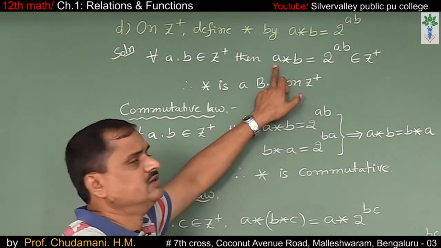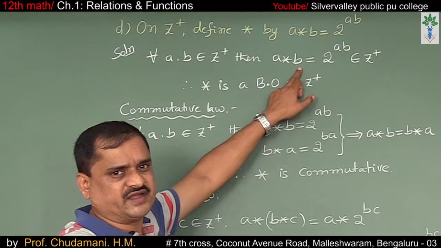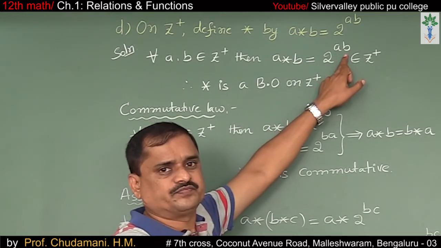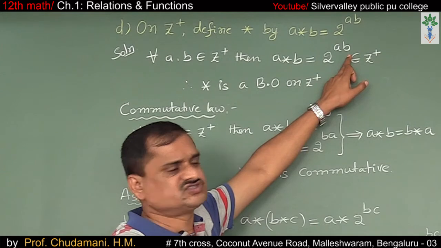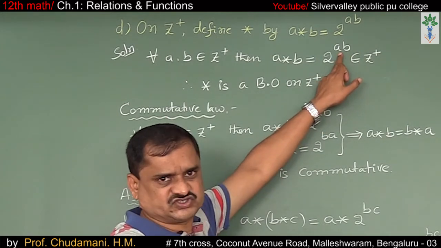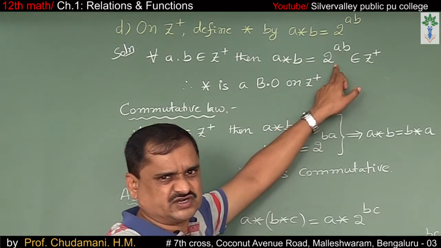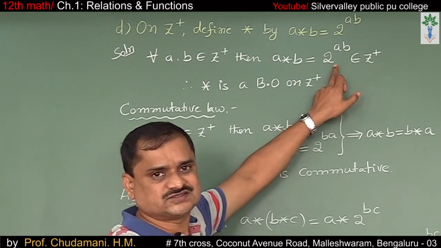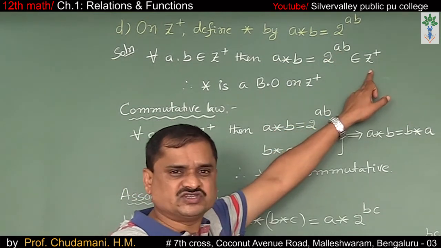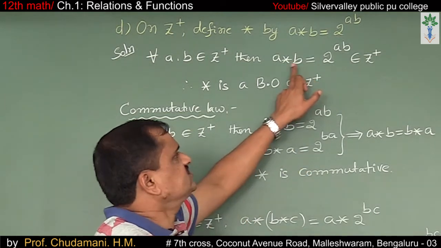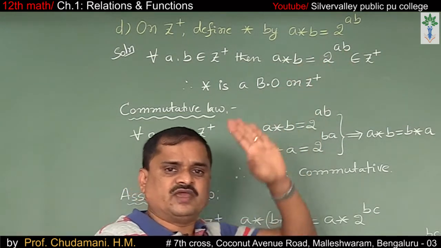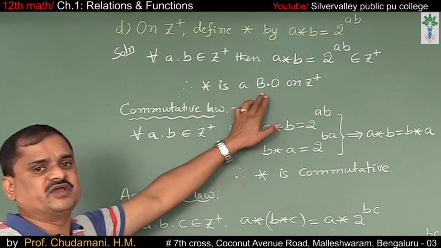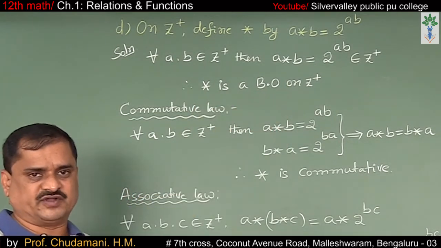For example, take 2 star 3: 2 to the power of 2 into 3, 2 into 3 is 6, 2 to the power of 6, which is 64, a positive integer. So a star b equals 2 to the power of ab also belongs to Z plus. Hence, star is a binary operation on Z plus.